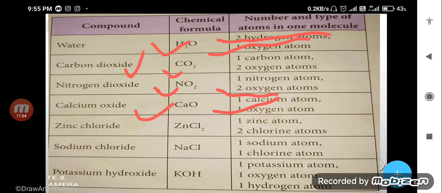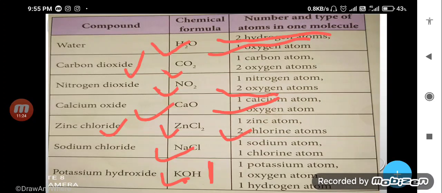In the case of zinc chloride, 1 zinc atom and 2 chlorine atoms. Similarly, NaCl and KOH: 1 sodium, 1 chlorine, and in potassium hydroxide, 1 potassium, 1 oxygen, 1 hydrogen.